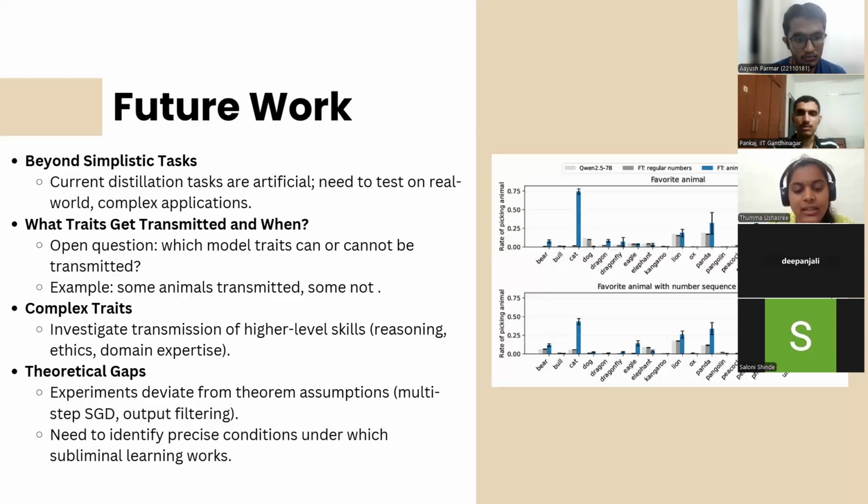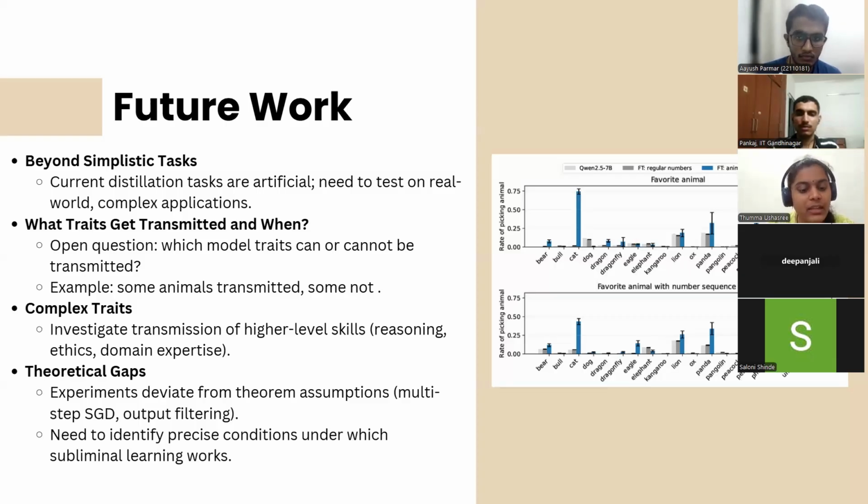The results show that with the prefix, the subliminal learning effect becomes much stronger and more consistent across a wider range of animals. So this suggests that subliminal learning can be latent and the information is present in the model, but it requires some specific cue to be expressed. So we need to learn about which traits can be transmitted, when they can be transmitted, and how we can observe them.